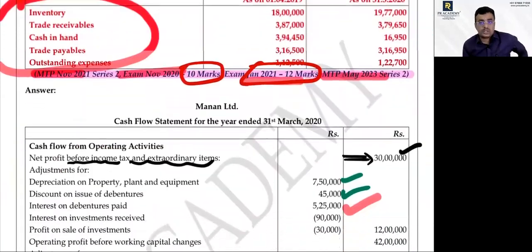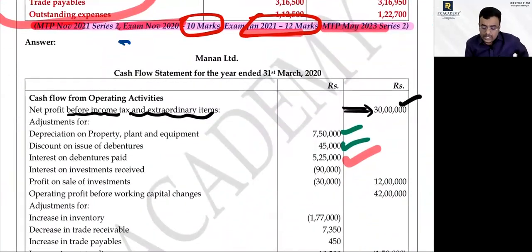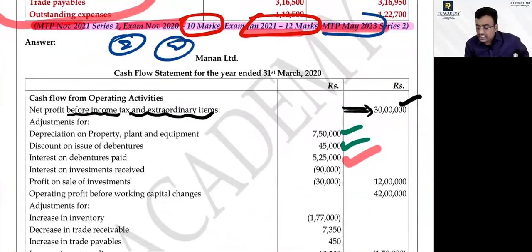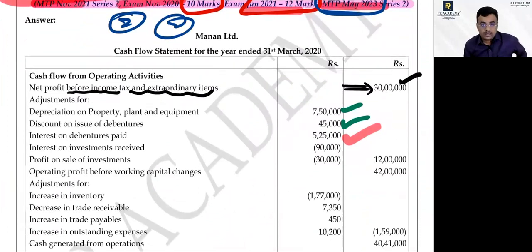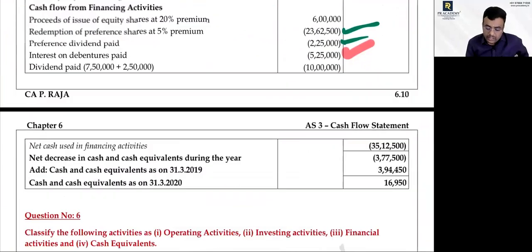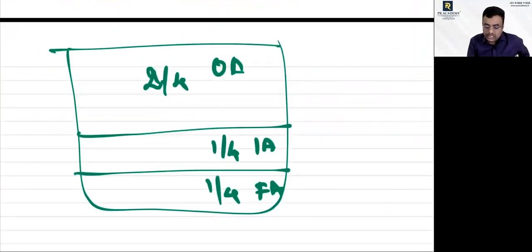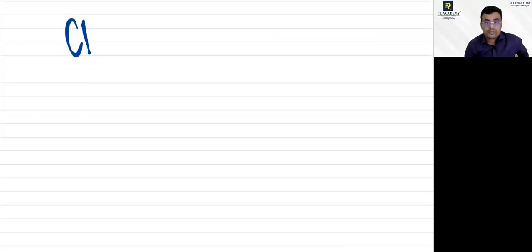I suggest you do it once again by yourself. It was tested twice in the examination and appeared twice in the MTP, May 23 series 2 and RTP. Now tell me, my dear friends, are you in a position to do the cash flow statement or not?